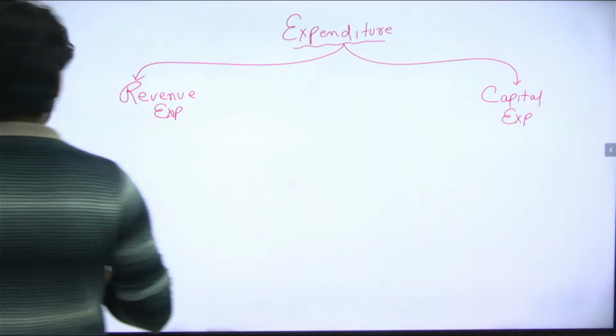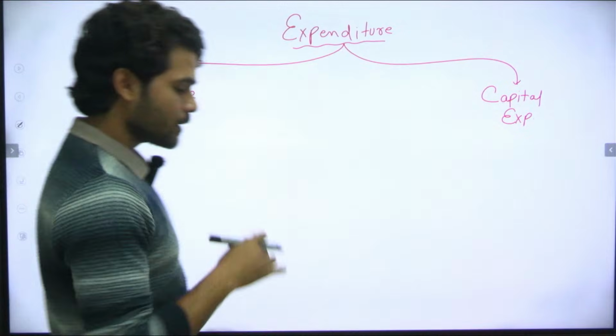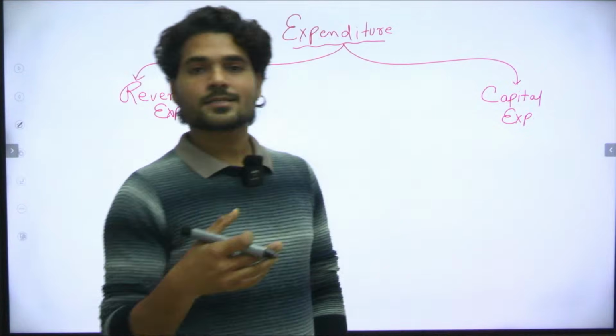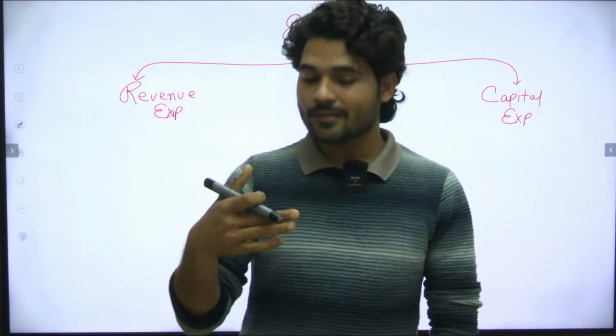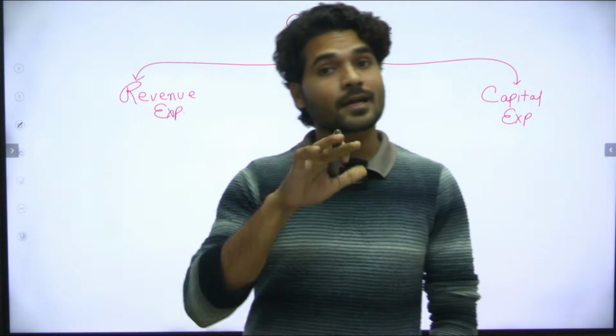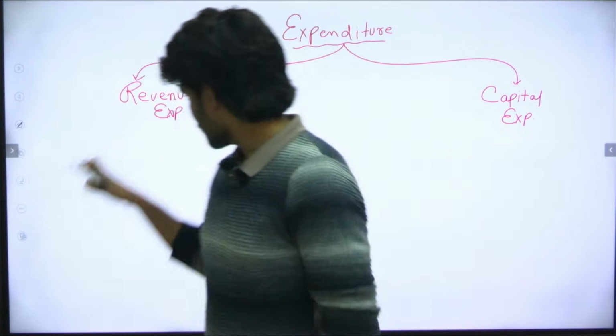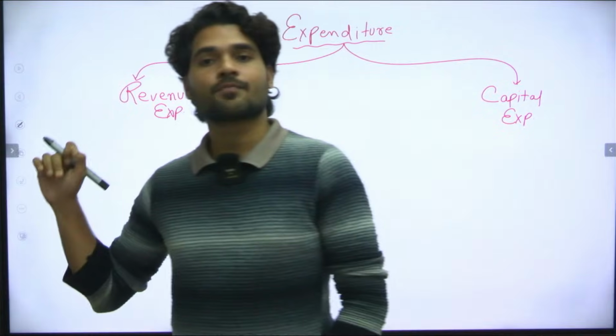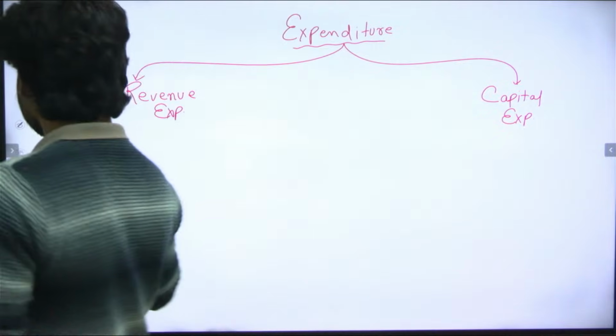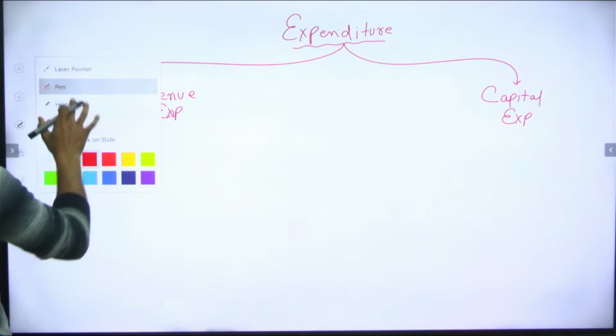Okay. So what is the meaning of revenue expenditure? The expenses that the government is doing on a daily basis, on a monthly basis, or on a recurring basis are called revenue expenditure. Okay. So what things come under revenue expenditure?